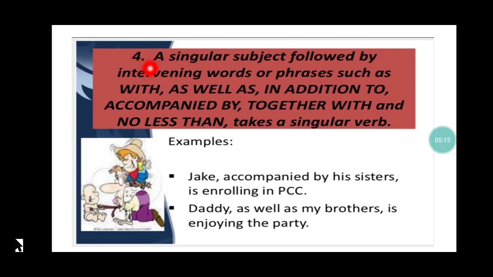Rule number 4. A singular subject followed by intervening words or phrases such as with, as well as, in addition to, accompanied by, together with, and no less than takes a singular verb. Now, if my subject is singular and after that subject we have words or phrases like with, as well as, in addition to, and after that we have something plural, like in the example, Jack accompanied by his sisters.